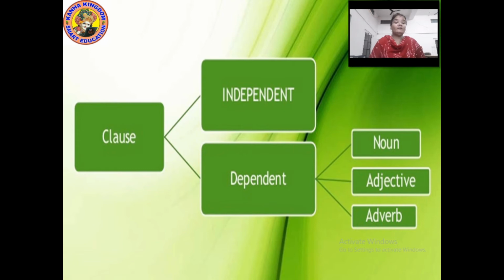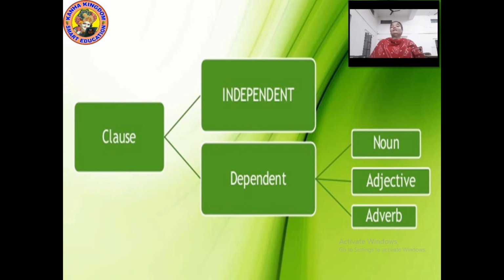And independent clause is only a group of words, but unless and until there is the rest of the sentence, it cannot give a complete meaning. Means dependent clause needs the rest of the sentence to give out a complete meaning. Understood? What is dependent and what is independent clause?